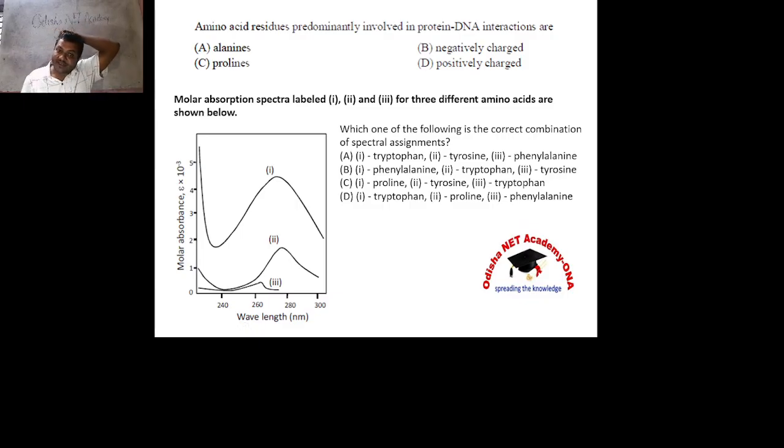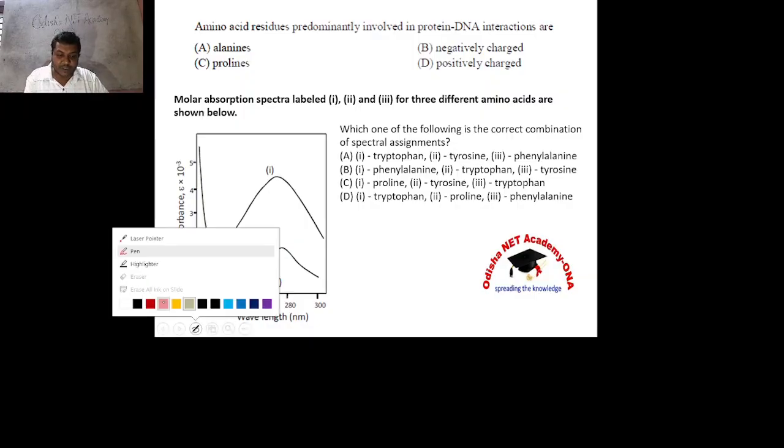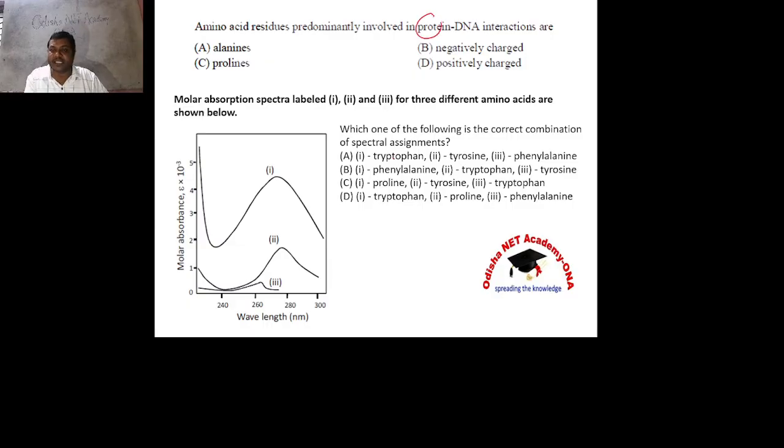Which amino acid residues are predominantly involved in protein DNA interactions? DNA is negatively charged, so which protein should interact with DNA perfectly? A positively charged protein. It must be made up mostly of arginine and lysine, both positively charged amino acids.